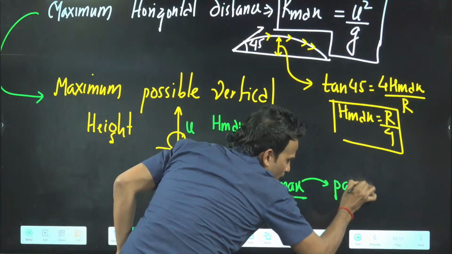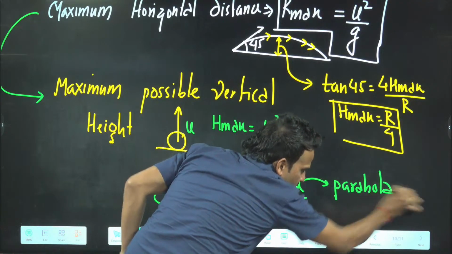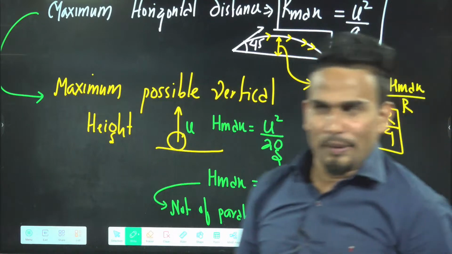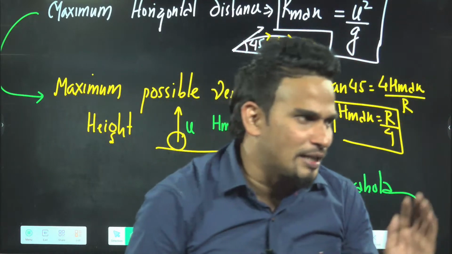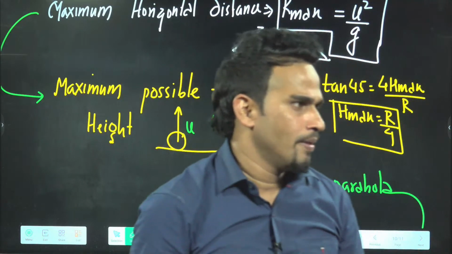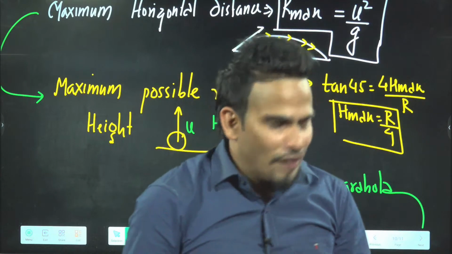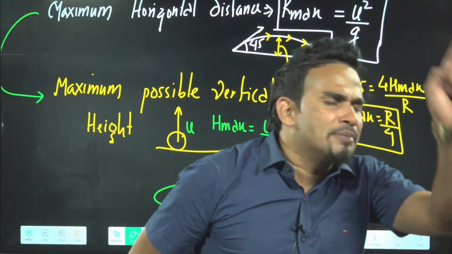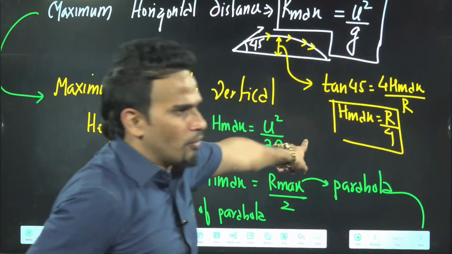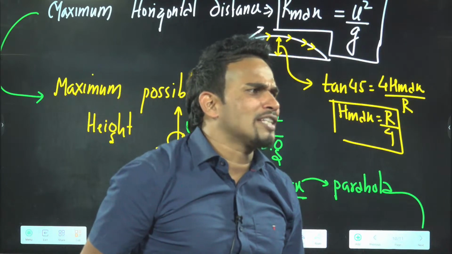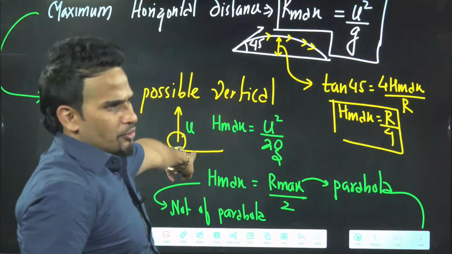Are you getting? Will be confused. I have seen students sometimes by chance they get correct, sometimes by chance they get wrong. If anyone asks you, find the maximum height attained by the projectile which has maximum range R, there R by 4. But if anyone asks you, find the maximum possible vertical height to which I can throw the same ball, R by 2. Are you getting the idea?